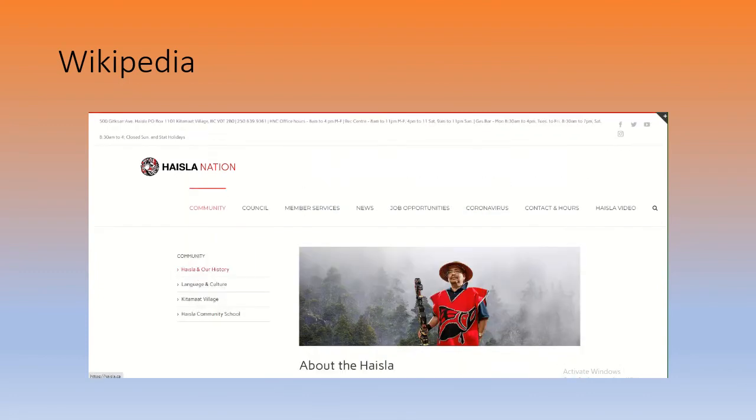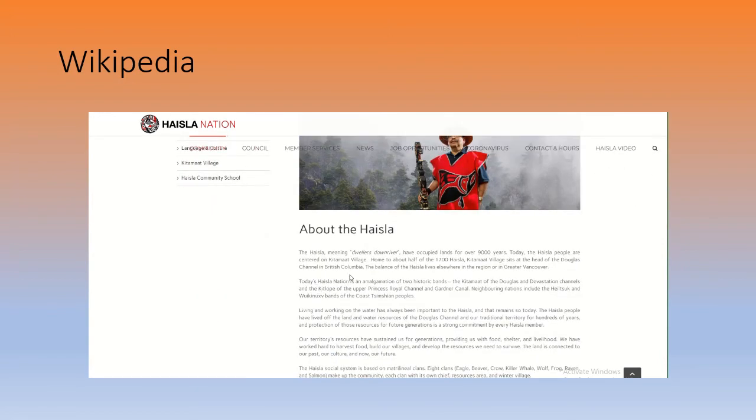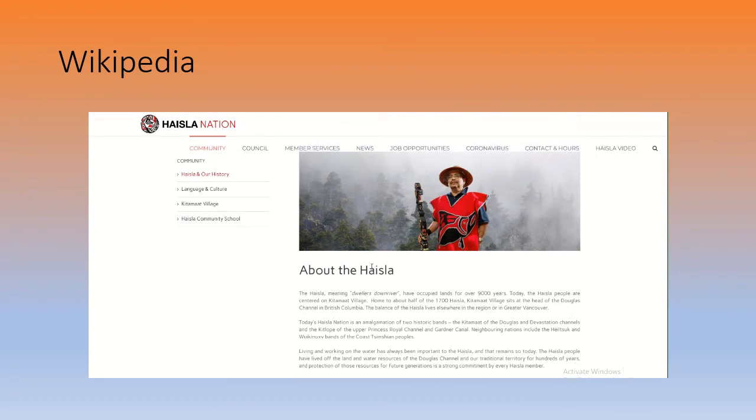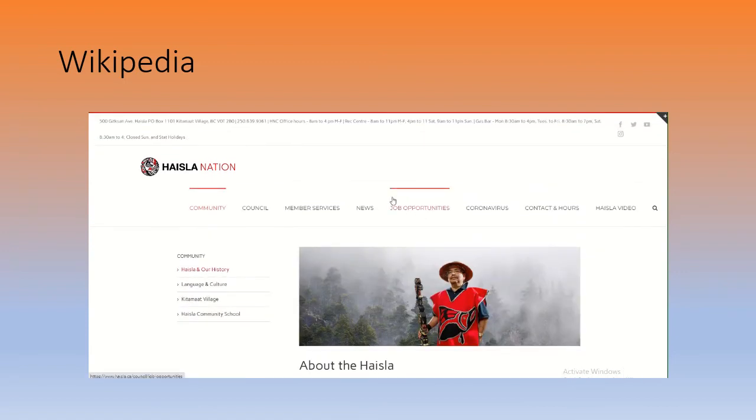And this website would actually be who I quote. According to Haisla Nation's website, Haisla people, the meaning of the term is translated to dwellers downriver. And they've occupied lands for 9,000 years. Right? And maybe I'd summarize some of this, paraphrase. That would be the perfect example of finding a Wikipedia article and then finding the reference at the bottom of the Wikipedia article, and then using that so we can use it.